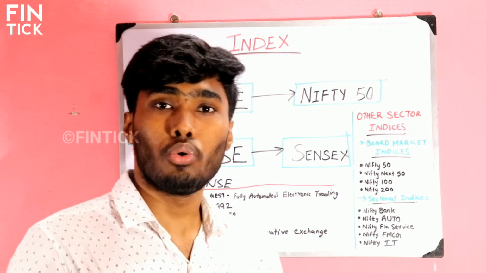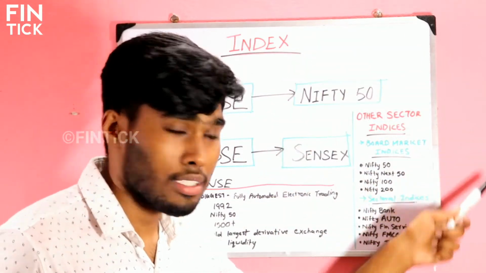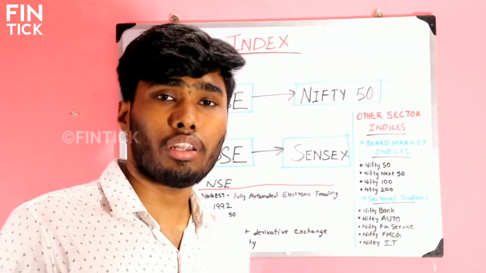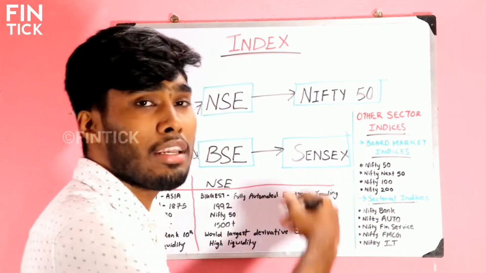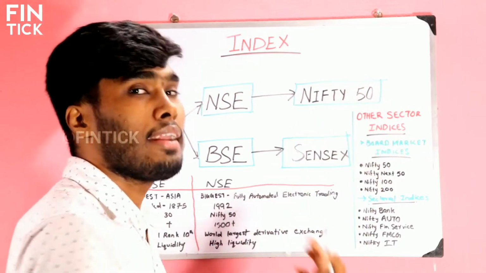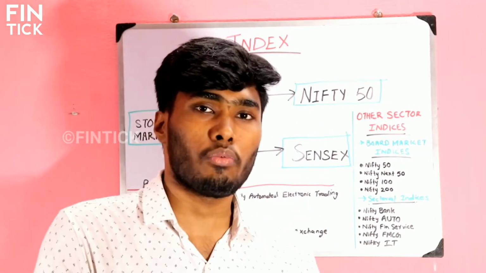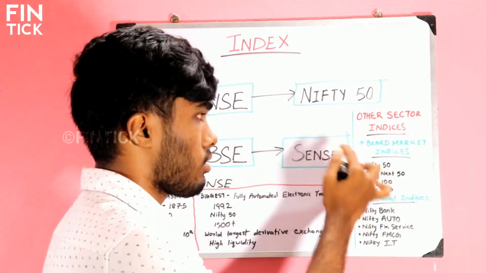BSE. So in the news, you can see that Nifty has gone up, Nifty has come down, SENSEX has moved this much, SENSEX has crashed. What does it indicate? The SENSEX indicates the overall momentum of the first 30 companies, and the Nifty indicates the overall momentum of the first 50 companies. Okay, I think you are clear with what is Nifty 50 and what is SENSEX.